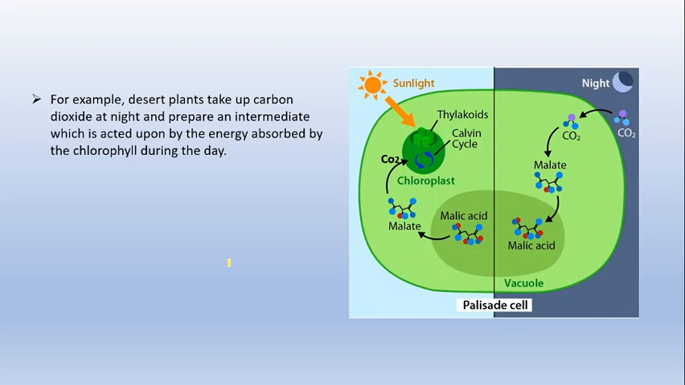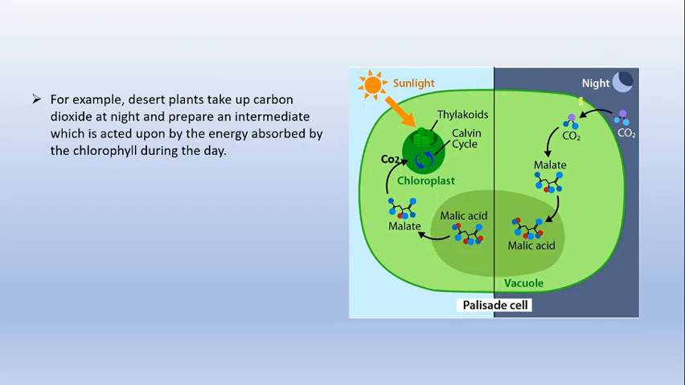Now what happens in desert plants is that they will take up the carbon dioxide at night. As you can see in this diagram, they take up the carbon dioxide at night. Why? Because they only open their stomata at night. Through stomata there will be a loss of water, and they cannot afford loss of water since they are desert plants. There is already a scarcity of water there. So they open their stomata during the night, so that they can prevent the loss of water.